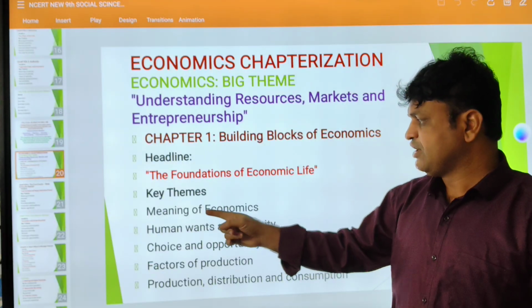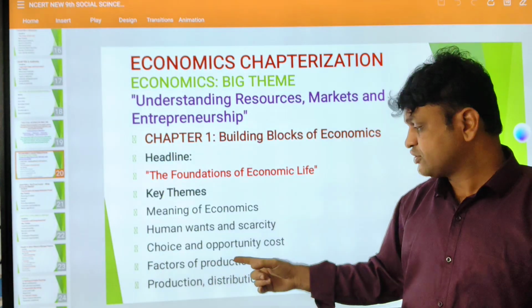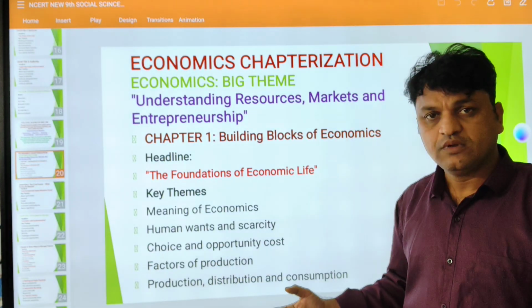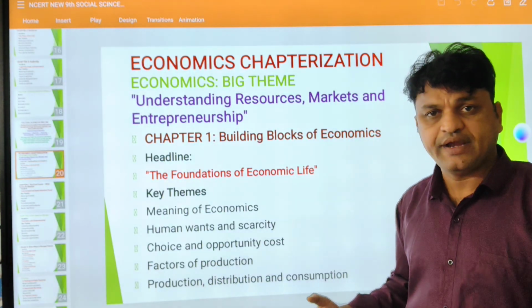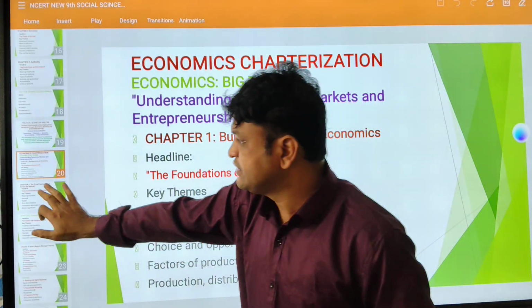And what is the key theme here? Meaning of economics, human wants and scarcity, choices and opportunity cost, factors of production. Okay, what are the factors? Land, labor, market, electricity, everything comes into production, distribution, consumption. Everything we will discuss in this chapter.